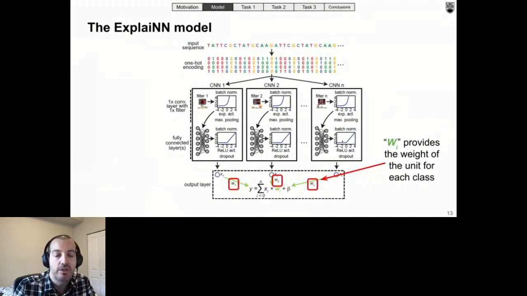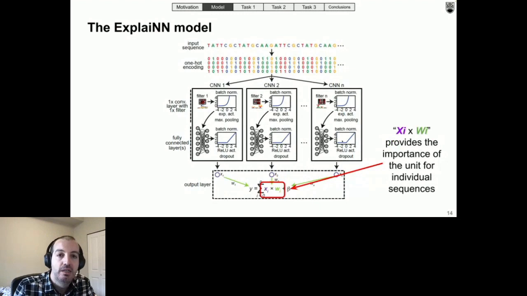Also, as in linear models, we can use the weights of each unit from the final linear layer for interpretation purposes, as they often relate to how much each unit contributes to the prediction of each task. Finally, for each input sequence and for each unit, we can multiply the output in that unit by the unit's weight from the final linear layer. We refer to this product as the unit importance scores, and it reflects whether the unit is relevant to the prediction of the sequence.